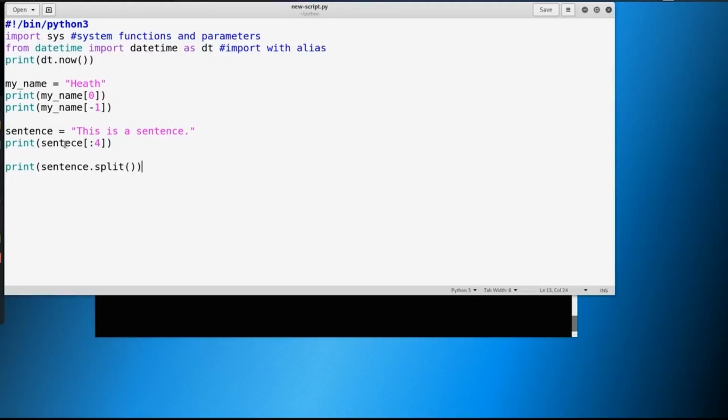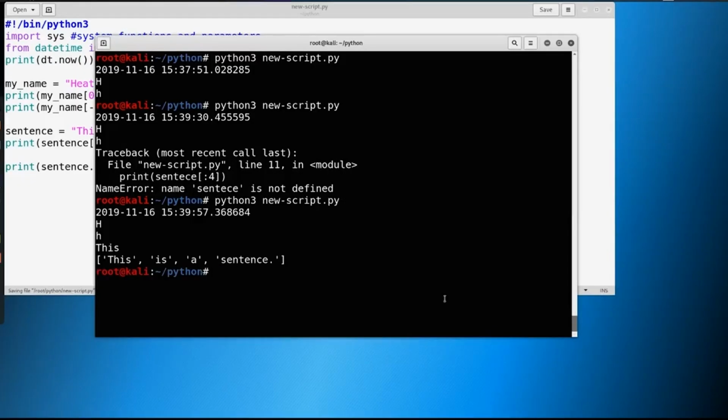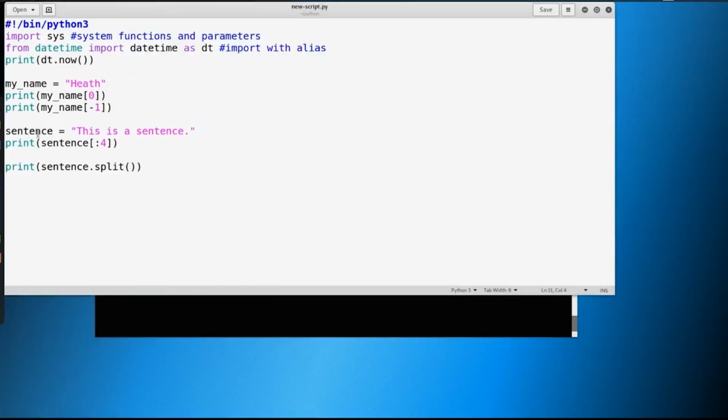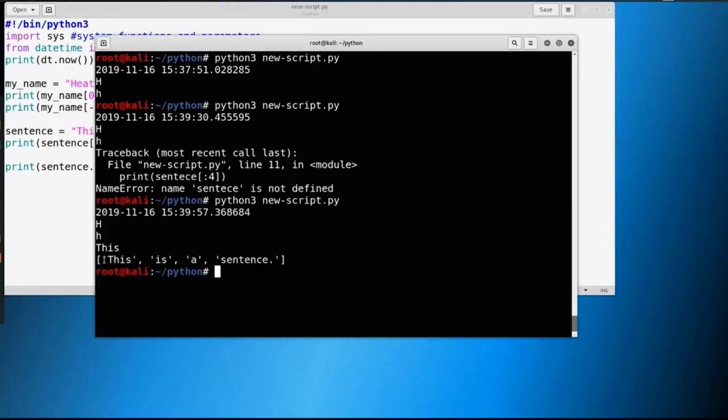I made a mistake in my script. I didn't spell sentence correctly, which caused an error in the initial script. So let's try that again. So you see here it says this, that's what we were expecting from this one. And here we have this as a sentence. It now breaks these out into individual words based on a delimiter.